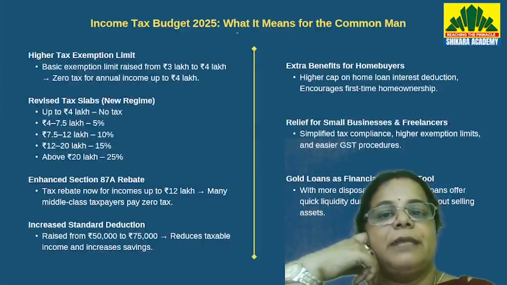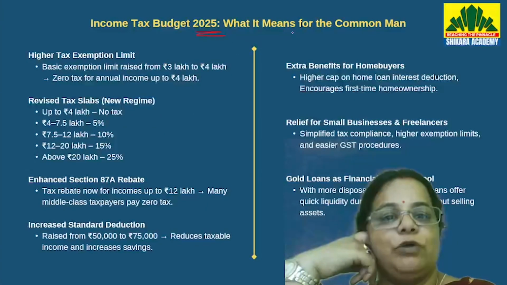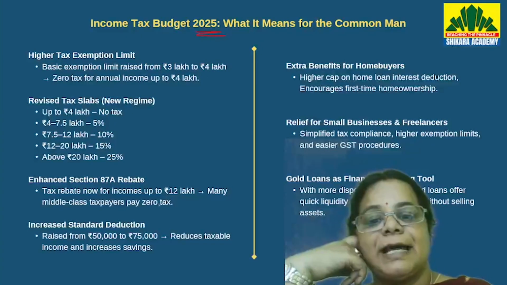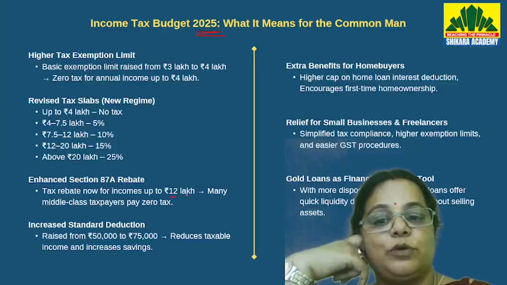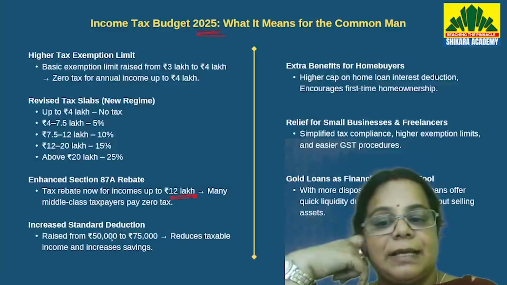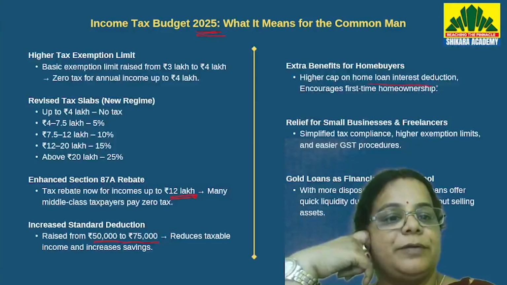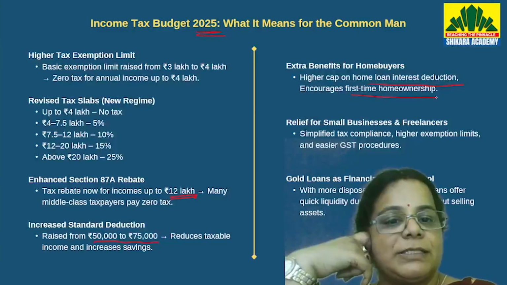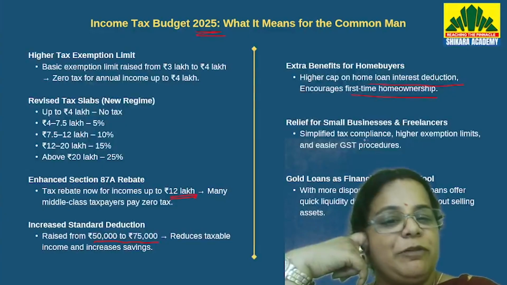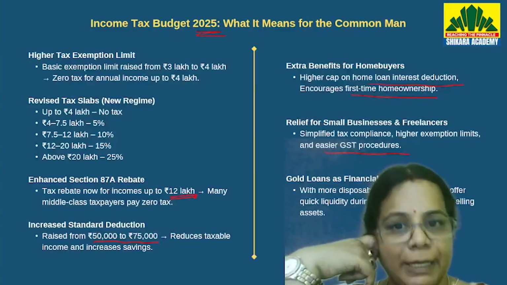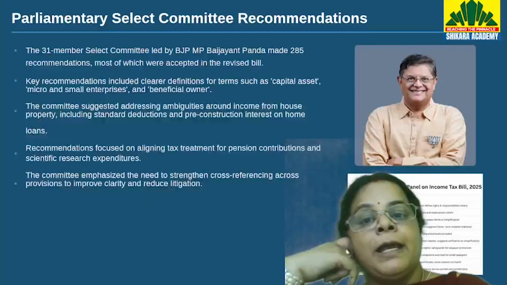Moving forward, income tax budget of 2025, what it means to common man. Now, these are the slabs that we have just seen. Tax rebate now for incomes up to 12 lakh. Increased standard deduction, rising of standard deduction from 50,000 to 75,000, higher cap on home interest deduction, encourages first time house ownership, simplified tax compliance, higher exemption limits, and easier GST procedures. And gold loans are being encouraged in the budget.